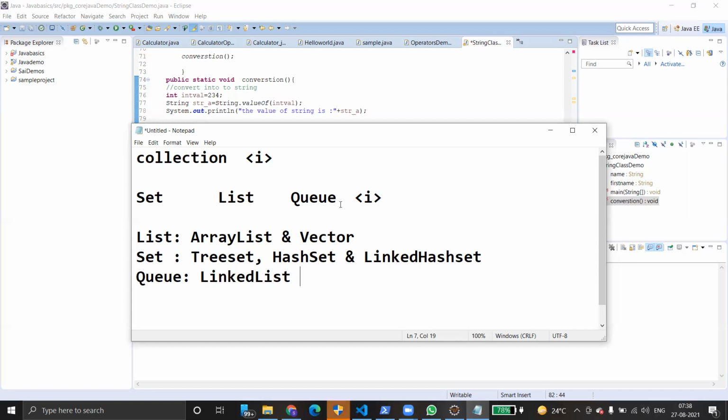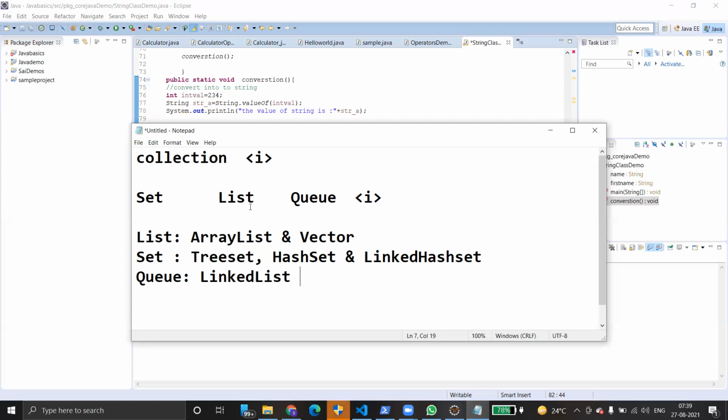Why do we need these many classes? Why can't we use any one class? Coming to List first, many programmers prefer to use List because it is robust and much faster than the remaining interfaces, Queue and Set. What is a List?